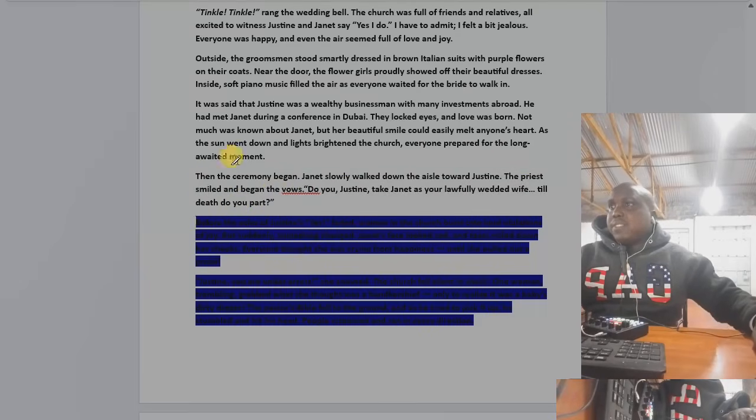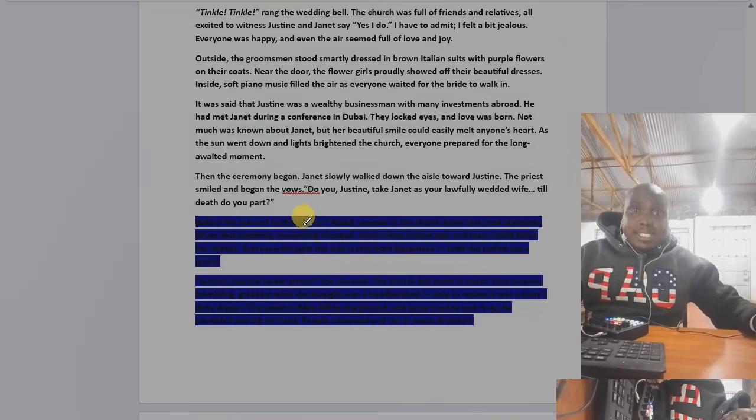Third paragraph, fourth. Then the ceremony began. Janet Soul walked down the aisle toward Justin. The priest smiled and began the vows. Do you, Justin, take Janet as your lovely wedded wife? Till death do you part?